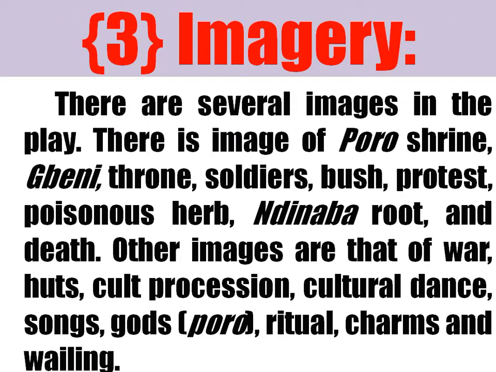So let's look at another one, the use of imagery. There are several images used in the play. One of the images is Poro shrine. Poro, for some of you who have read the play, is an occultic group, and they have a shrine. At the shrine, they used to swear if somebody did something bad, just as Madam Yoko was taken there to swear when the allegation was leveled against her for killing Jeneba.